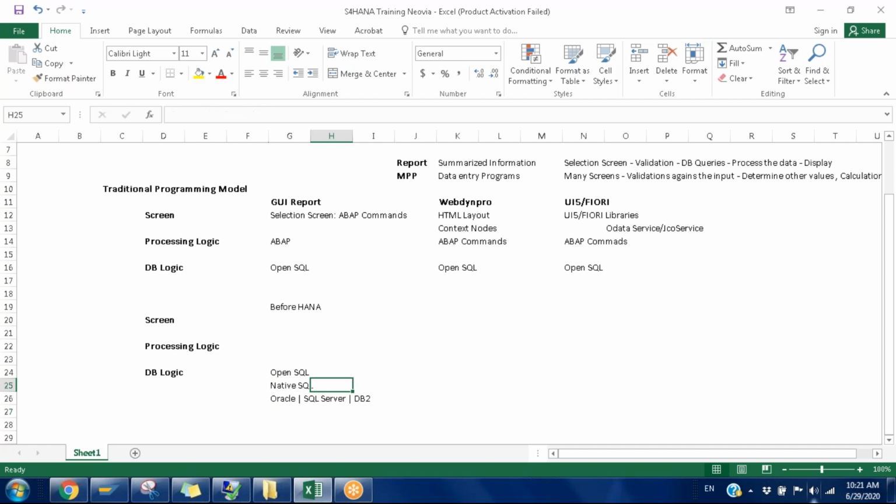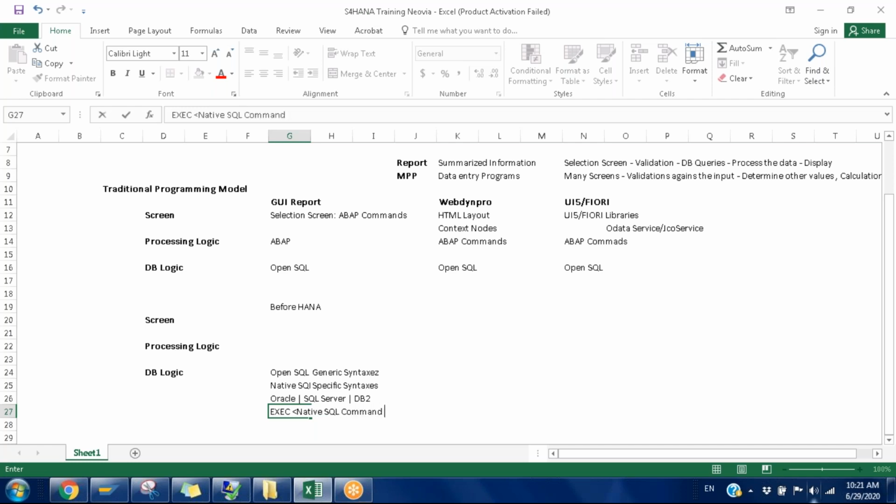OpenSQL has generic syntaxes, whereas native SQL has the specific syntax of the database. If we want to invoke a native SQL statement, we need to enclose the native SQL command like this.